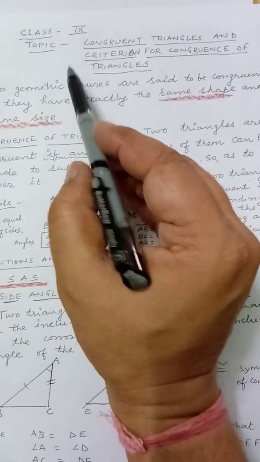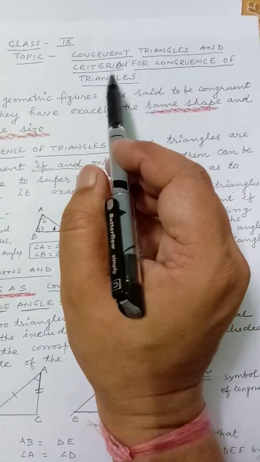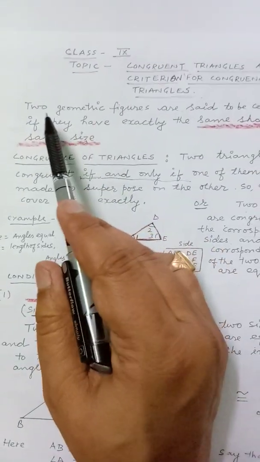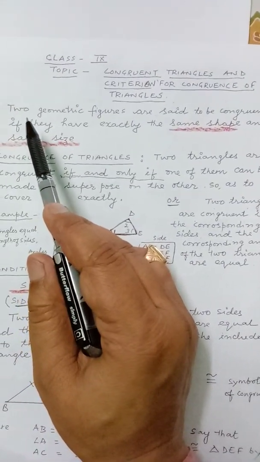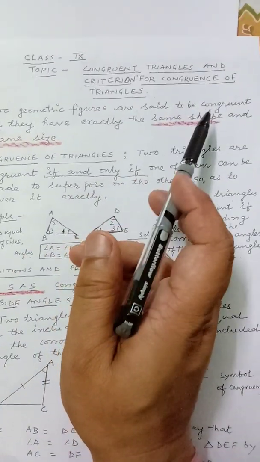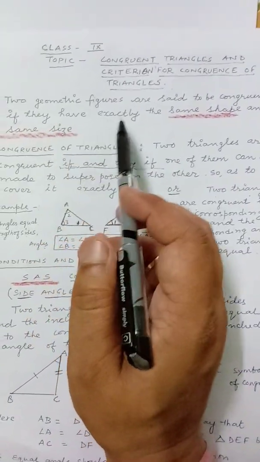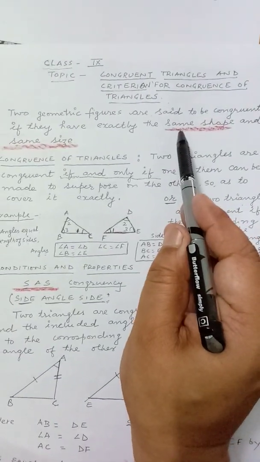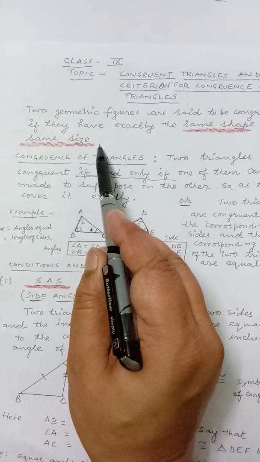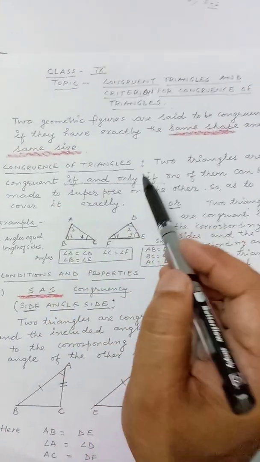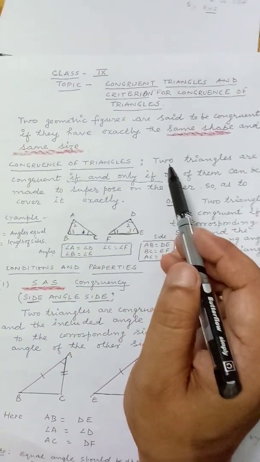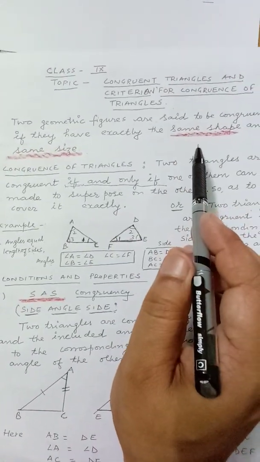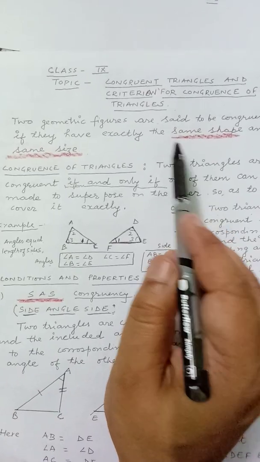Dear children, today's topic is congruent triangles and criteria for congruence of triangles. We have studied in earlier classes that two geometric figures are said to be congruent if they have exactly the same shape and same size. These two words are very important: same shape and same size. It means when you keep one figure over the other figure, the first figure will cover it exactly and the two figures will look like one figure.